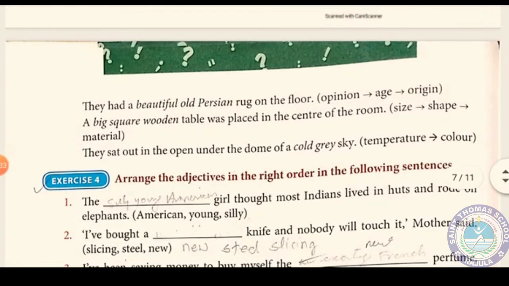See here. They had a beautiful old Persian rug on the floor. Now you see here, first one, opinion, beautiful. Here actually three adjectives are used for the rug: beautiful, old, and Persian. Beautiful is our opinion, so it comes first. Then it shows the age, old, and then origin, Persian.